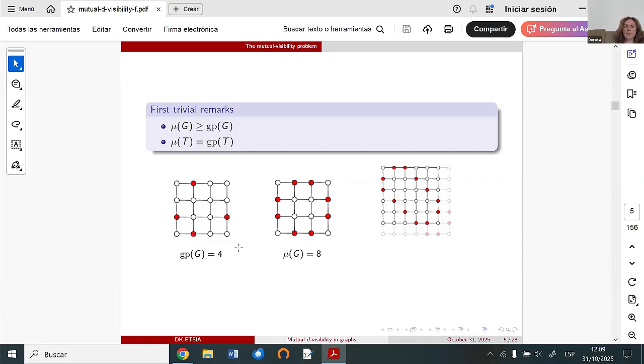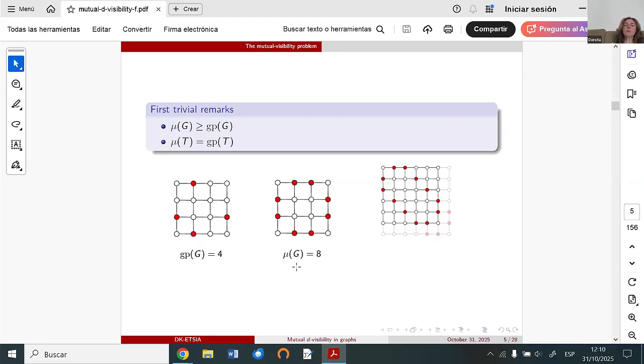And this will happen for any grid graph with paths of at least 4 vertices. So we can consider the Cartesian product of two paths with 5 vertices and so on, and always we will have a general position number equal to 4.